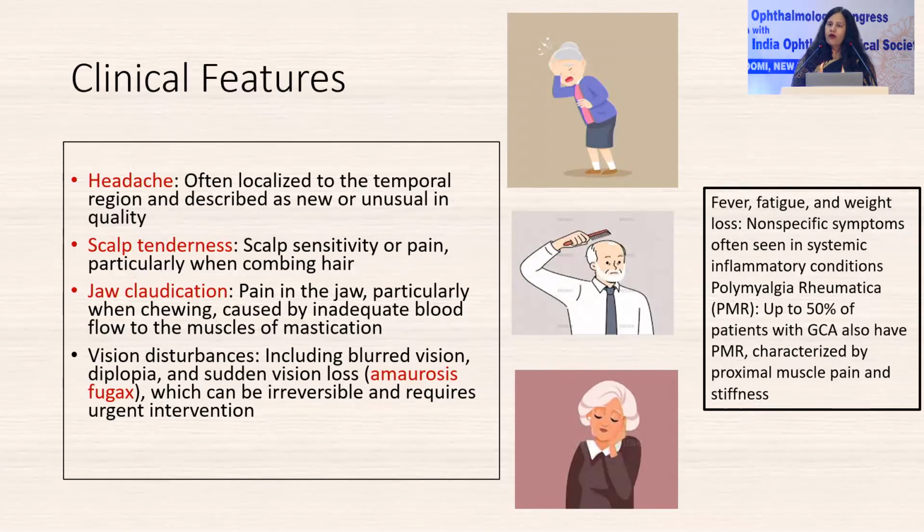Patients can complain of amaurosis fugax, that is transient visual obscurations prior to onset of severe vision loss, which is usually irreversible. They can also present with diplopia in case the cranial nerves are involved. Along with all these symptoms, you will have to ask for these symptoms, the patient will usually have complaints of fever, fatigue, and weight loss, which are basically non-specific symptoms of inflammatory conditions. 40% of them have polymyalgia rheumatica.